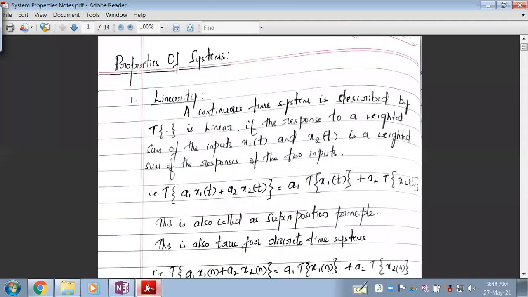So what is linearity? It very clearly tells you now. With whatever we have understood, just see the definition of linearity. A continuous time system described by this operator is linear if the response to the weighted sum of the inputs, so this is the weighted sum of the inputs, is the weighted sum of the responses. I said transformation, right? That transformation can also be called the response.